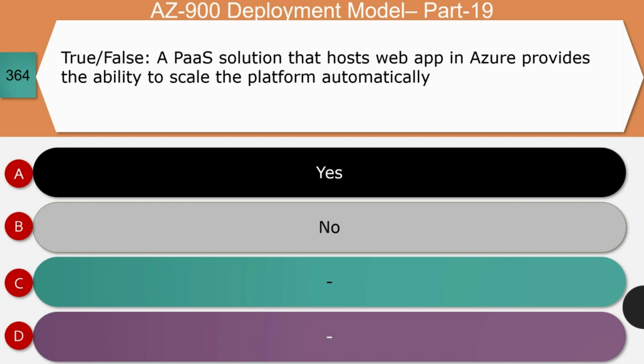Next question, true or false? A PaaS solution that hosts web app in Azure provides the ability to scale the platform automatically. Is it yes or no? The right answer for this question is yes. It's the same reason that we have seen in the last question. This concept is called auto scaling.